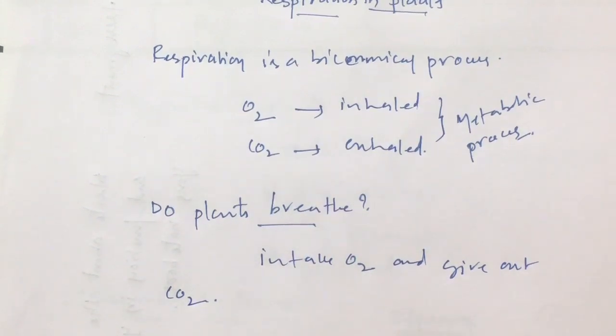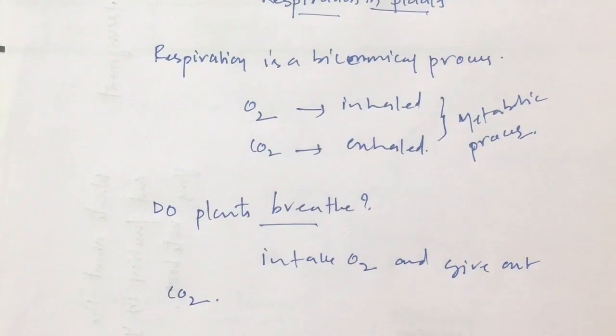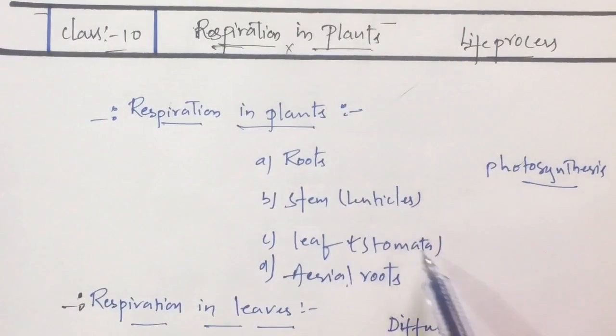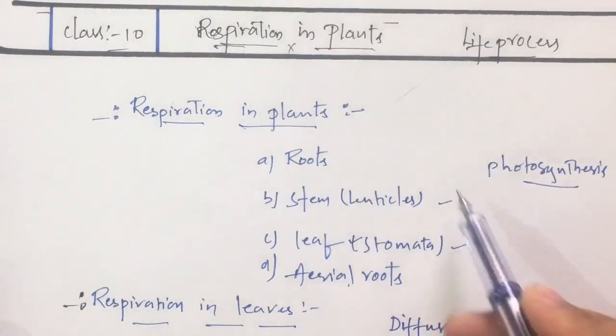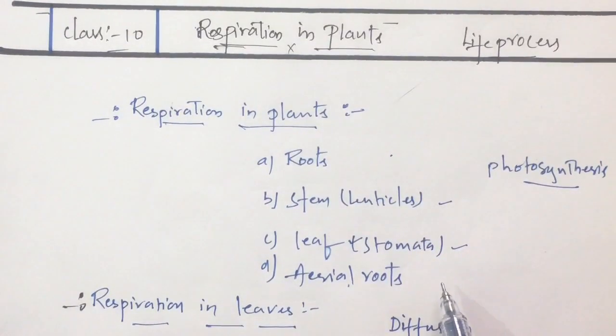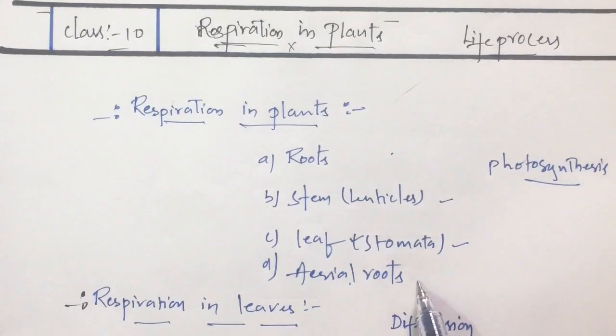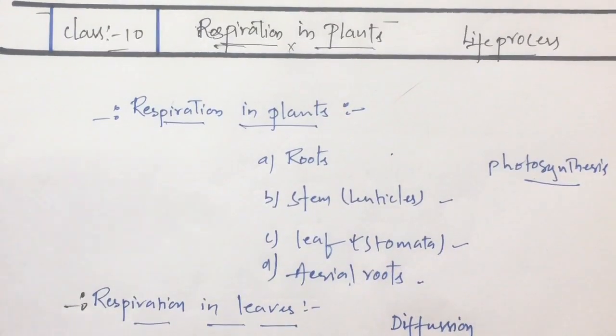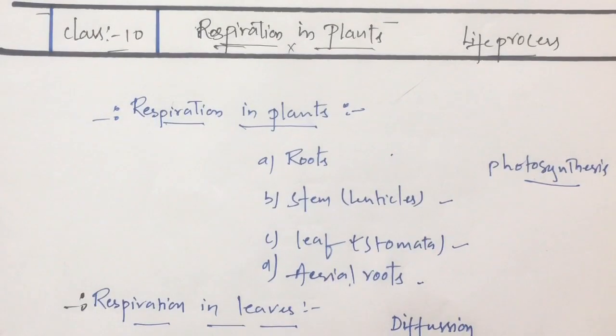Plants do not have a specialized structure for gaseous exchange, but they have stomata, lenticels, roots, and some plants develop a special type of root called aerial roots. With the help of these, plants breathe.